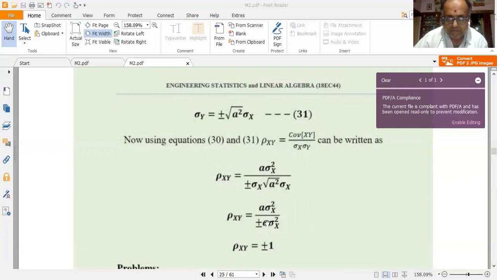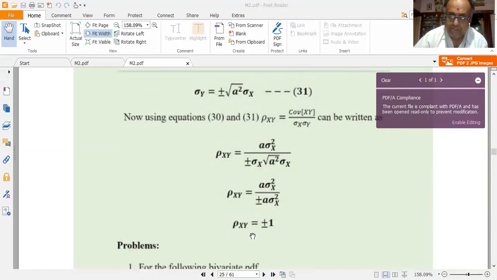Now sigma x squared gets cancelled, and a also gets cancelled. So I am left with 1 by plus or minus 1, which is plus or minus 1 only. So that's why I get rho xy is equal to plus or minus 1.